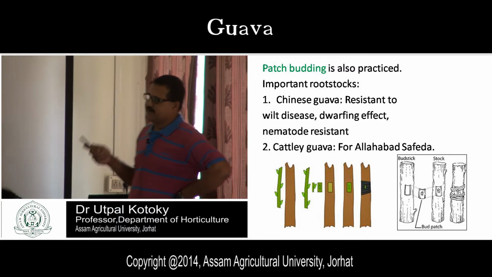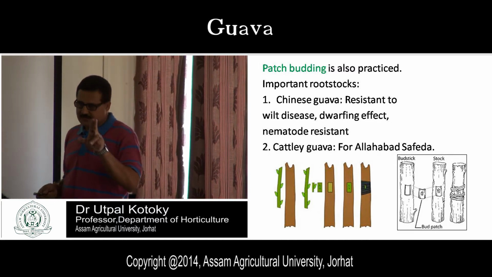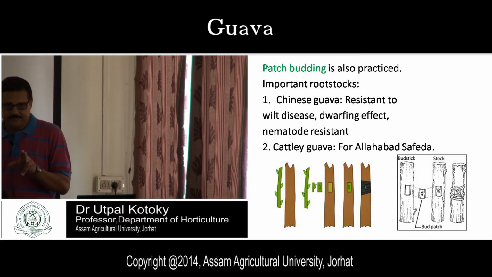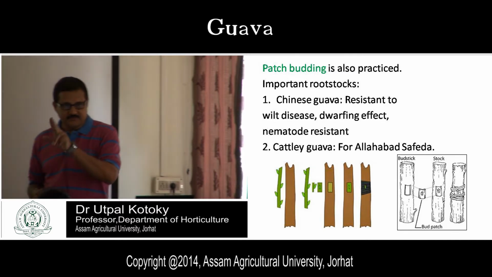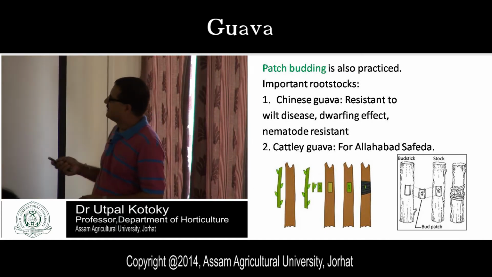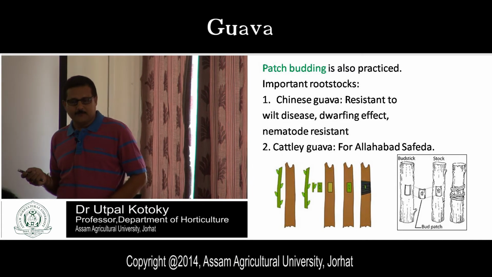For patch budding, I have already told you that for budding and grafting, what are the two things required? Rootstock and scion, isn't it? Scion or bud stick. Here this is budding, so what type of scion will be required?